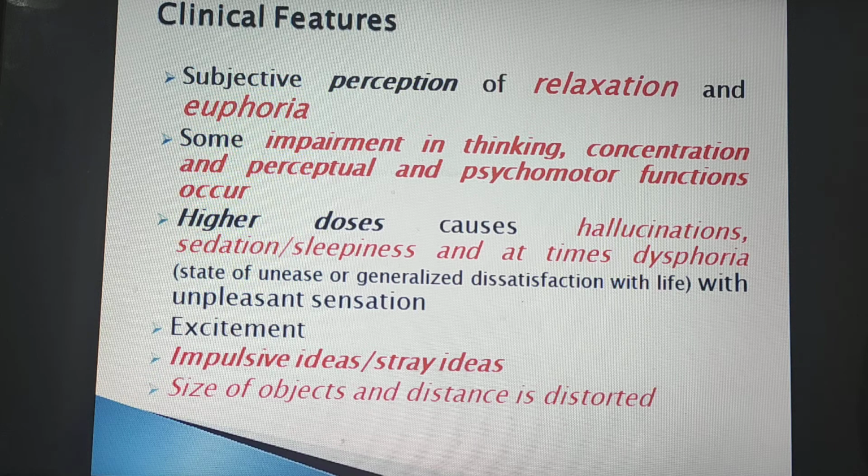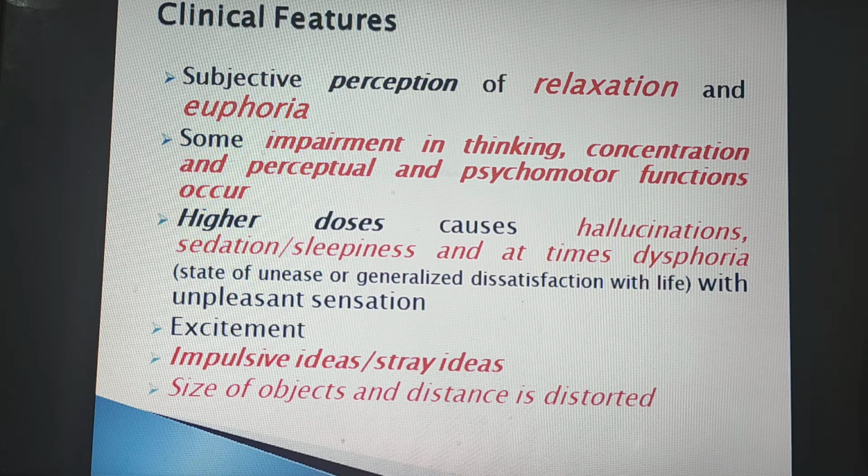Clinical features. What are the features when a person takes any preparation of cannabis? Number one, subjective perception of relaxation and euphoria, which is the reason why a person wants to take these preparations again and again. Some impairment in thinking, concentration and perceptual and psychomotor functions occurs.